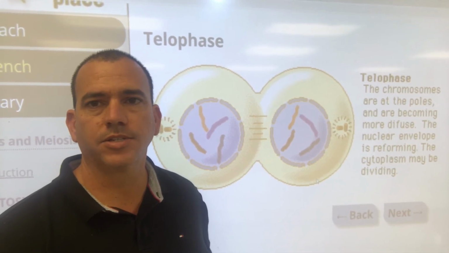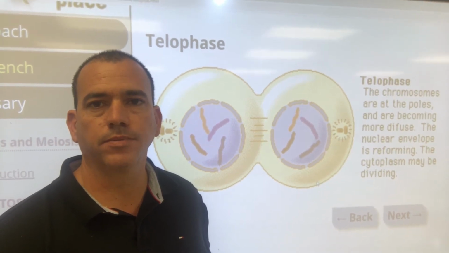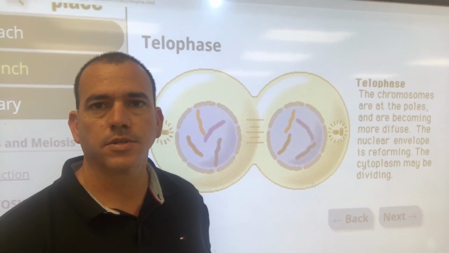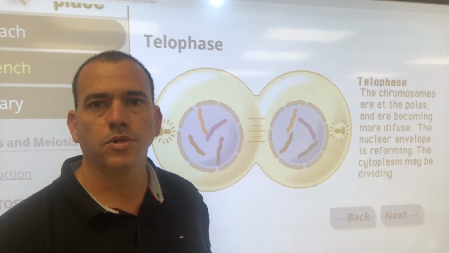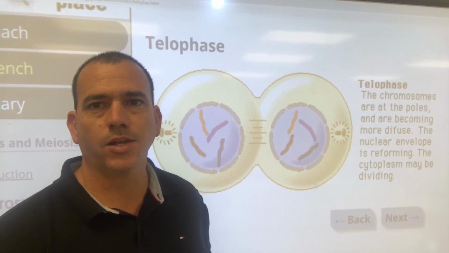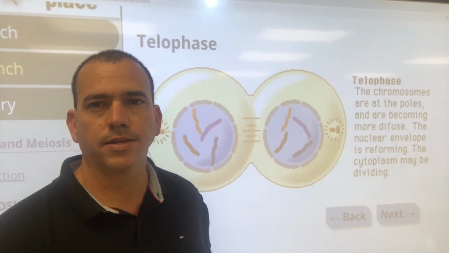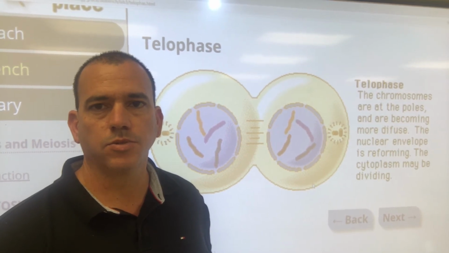Some people say it looks like breasts, so if that helps you remember it. So you could say it looks like a telephone or it looks like breasts. Easiest way to remember is two new cells begin to form. And I would say telophase, telephone, and I try to picture it to look more like an old telephone where you have the earpiece and the speaking piece in two different spots.